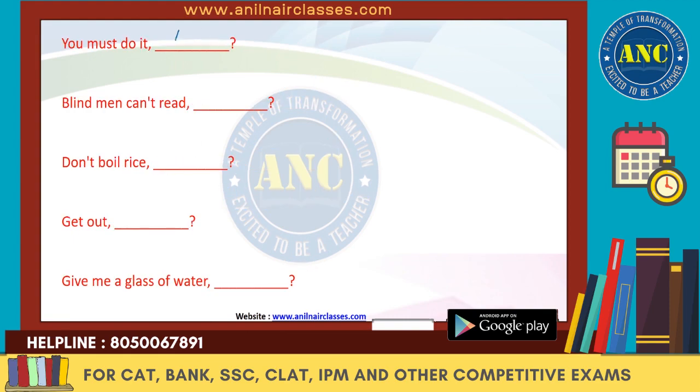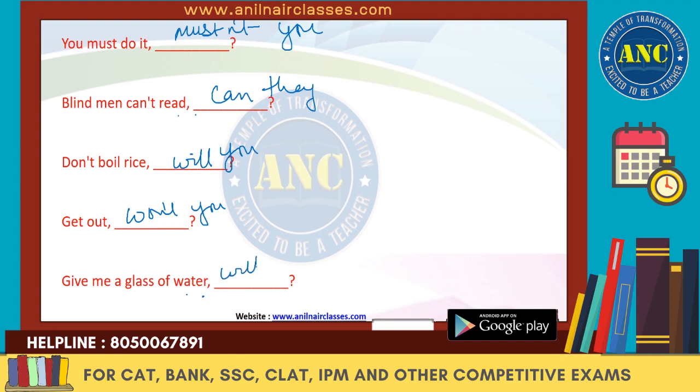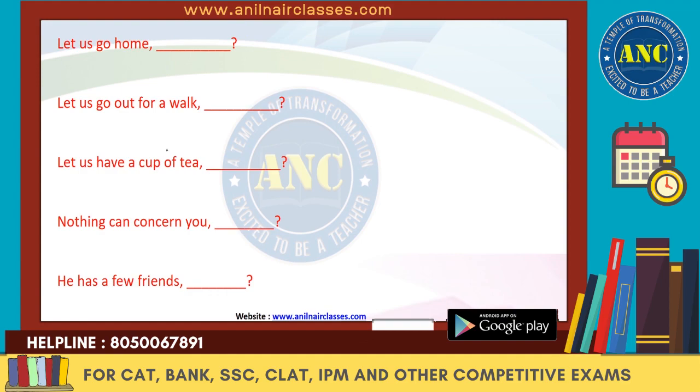Mustn't you? Blind men can't read. Can they? Don't boil rice. Will you? Get out. Won't you? Give me a glass of water. Will you? Next one.